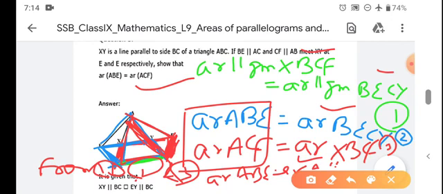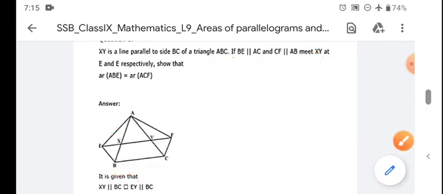Firstly, the blue parallelogram and red parallelogram have the same area. Then this blue triangle and blue parallelogram have the same area. Then this red parallelogram and red triangle have the same area. And then these red and blue triangles are equal in area.